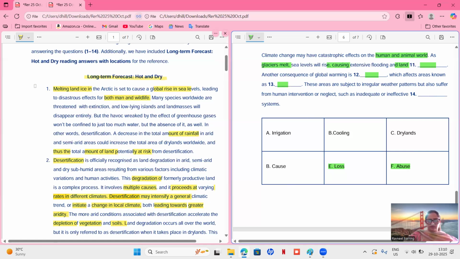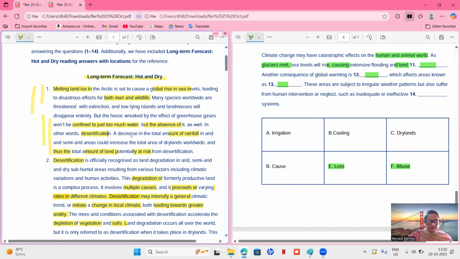A lot of rain means flooding and glacier melting. And here they are talking about less rainfall. So that could be the other consequence. Let's see, it's not confined to just too much water, but also the absence of it. In other words, desertification. Okay, so flooding will occur, and another consequence could be desertification.